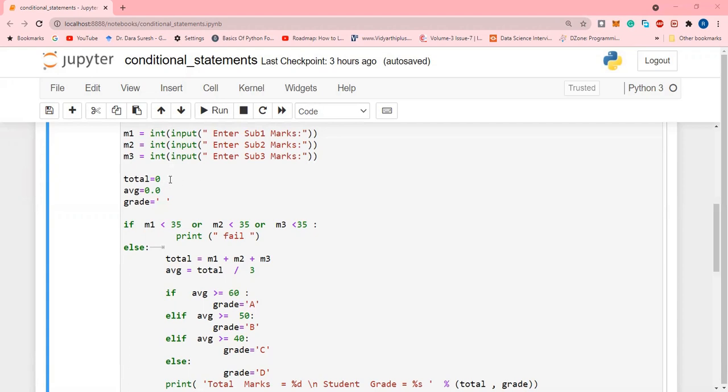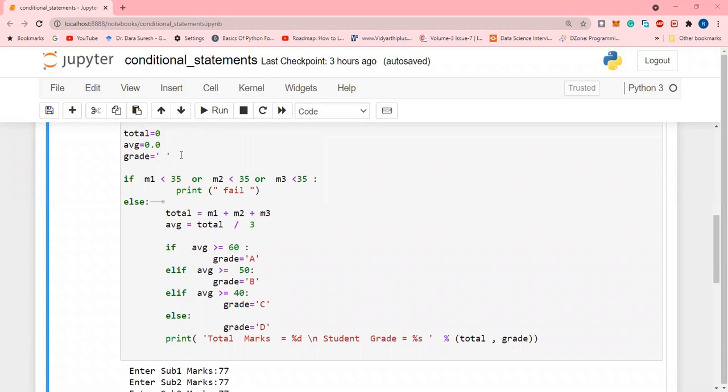After that, I am initializing total equal to 0, average equal to 0, and grade as empty. So here, if the marks are less than 35 for M1, or less than 35 for M2, or less than 35 for M3, if a student got less than 35 in any of M1, M2 or M3, then the student will fail.